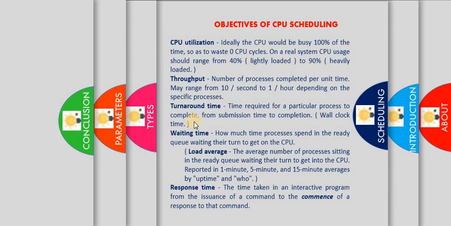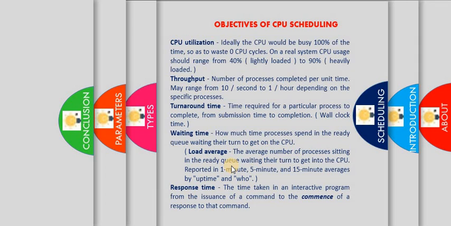Next, when coming to the turnaround time, it means how long it takes to execute a particular process. Here we are trying to see from the view of the process, whereas in throughput we saw it from the view of the CPU. In the turnaround time, we see it as an interval from the submission time to the completion time. So it is the time required for a particular process to complete. This is the turnaround time.